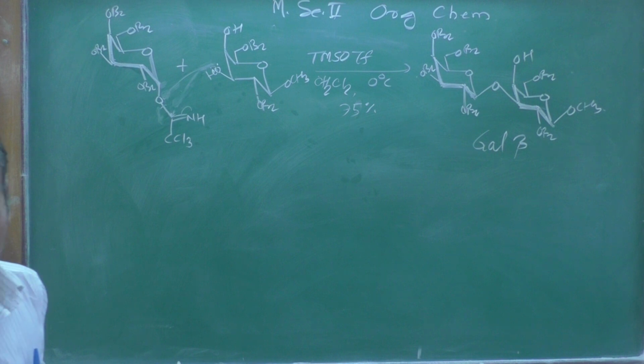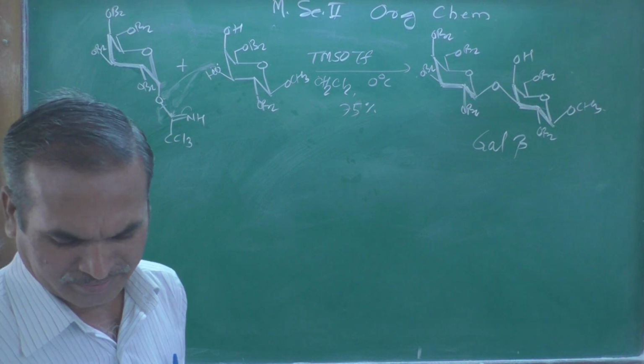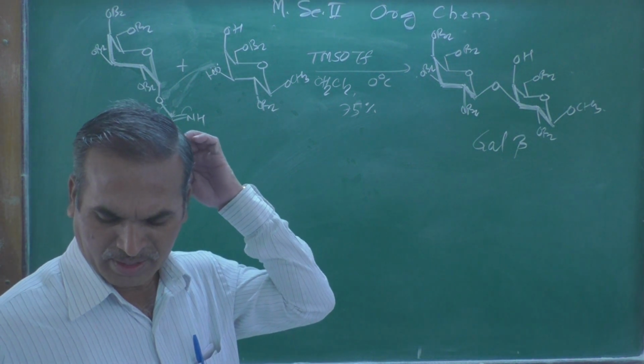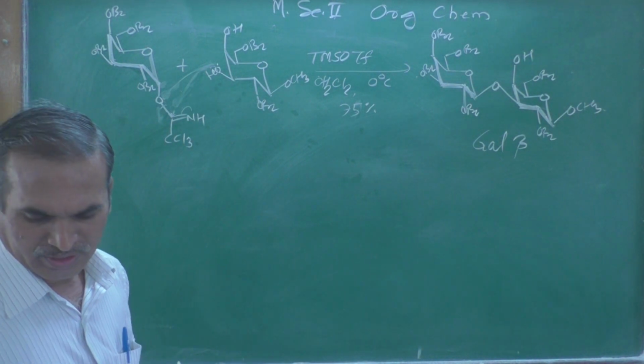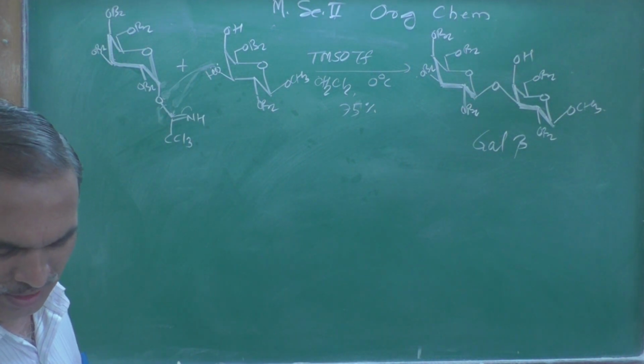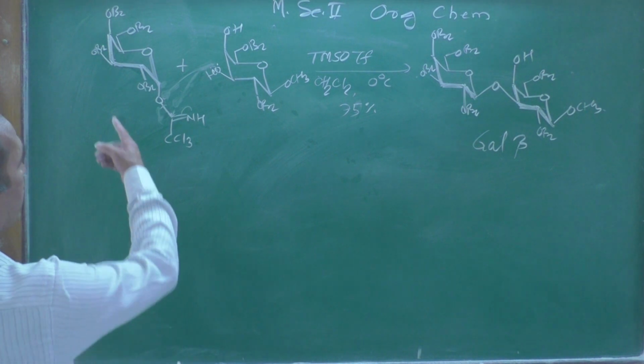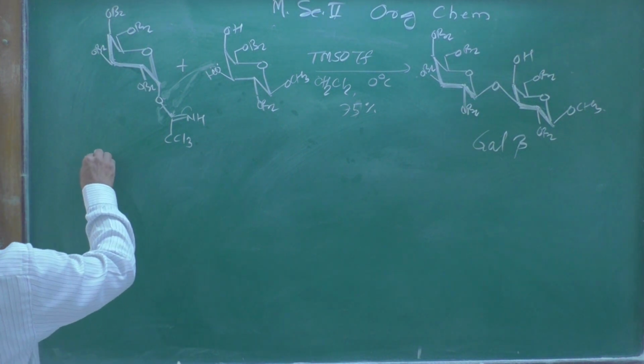Now the second example of this type, gal B, gal N. How is it shown over here? Again, let's see, the same structure we can draw over here.